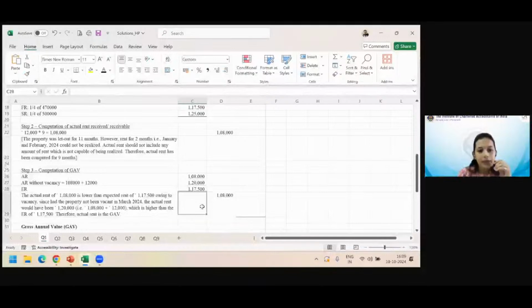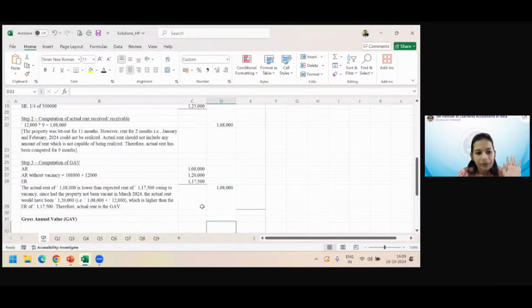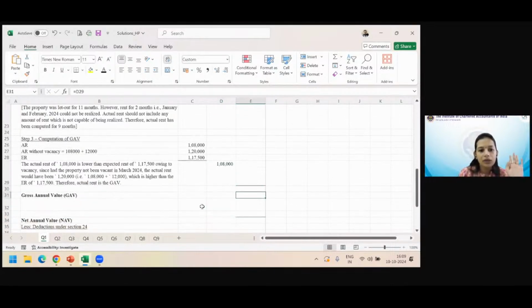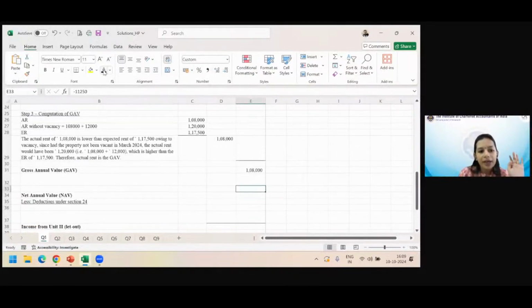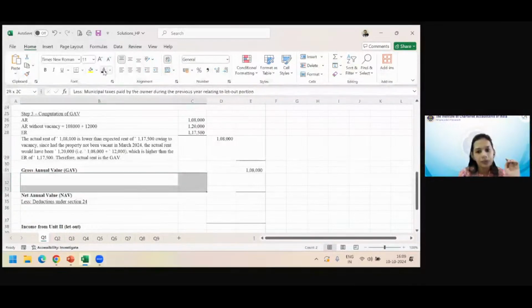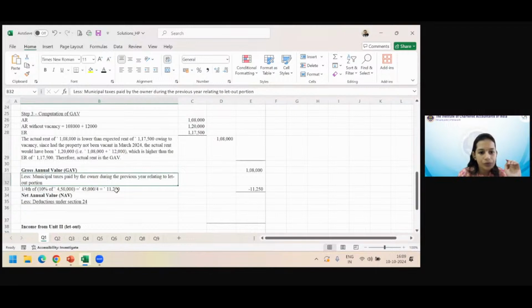All right. So here you compare 1,08,000 with 1,17,500 and, in this case, actual rent is lower because of vacancy. So actual rent will be taken. Now we have got the GAV. So GAV is the actual rent in this case because of reasons mentioned above. Now to derive NAV from GAV, what do we need to reduce? Municipal taxes, 11,250. Absolutely, because you need to take the portion relating to the let out portion, right?